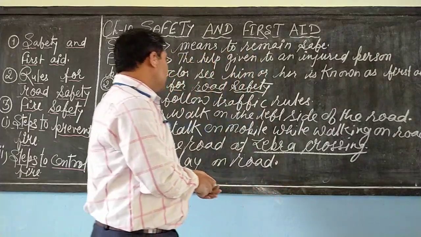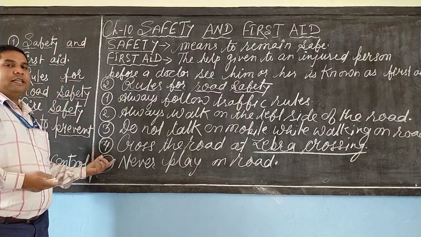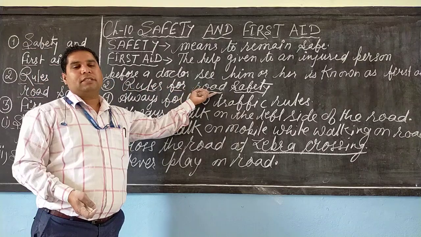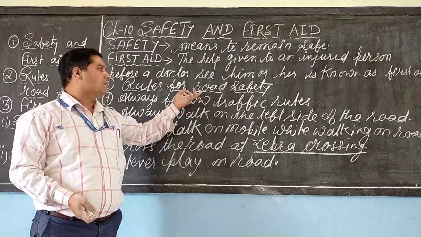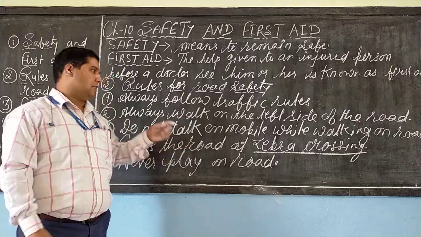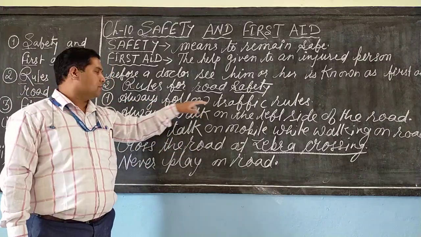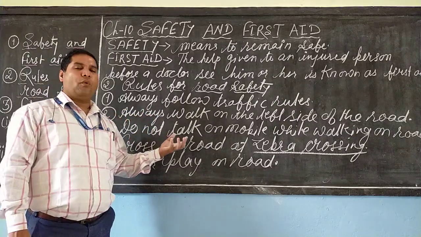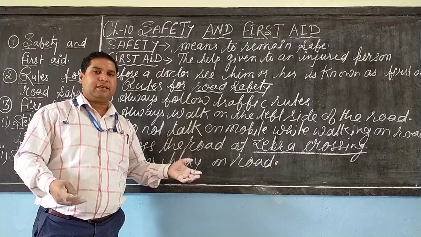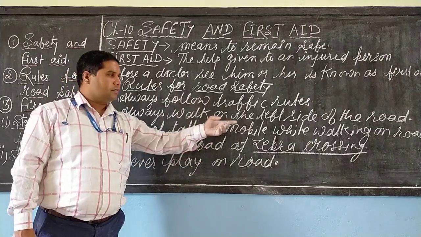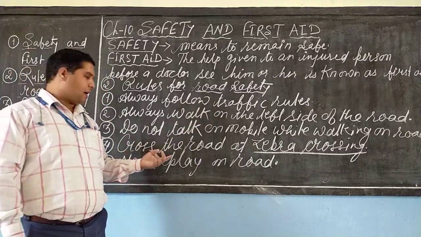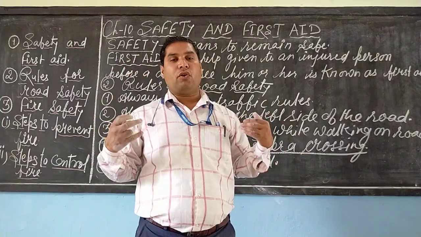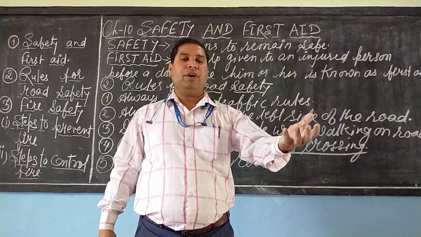So dear student, these are 5 steps that we have to follow to keep us safe on the road, and others also. Always follow the traffic rules. Always walk on the left side of the road. Do not talk on mobile while walking or riding or driving on the road. Cross the road at the zebra crossing and never play on the road. So these are some safety rules we should follow to keep us and others safe.